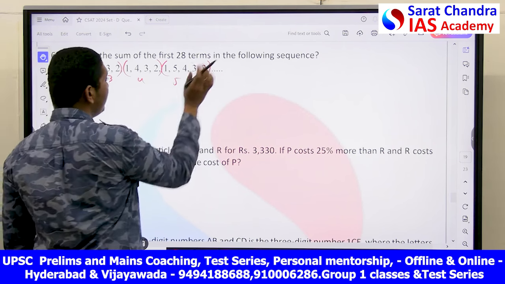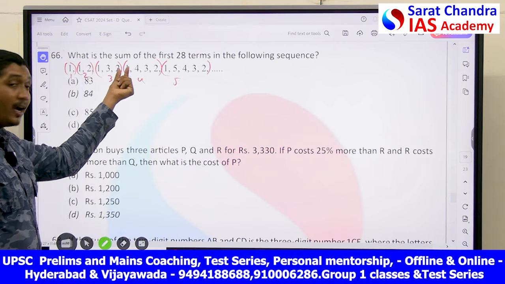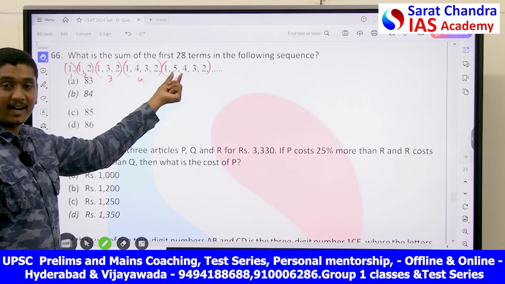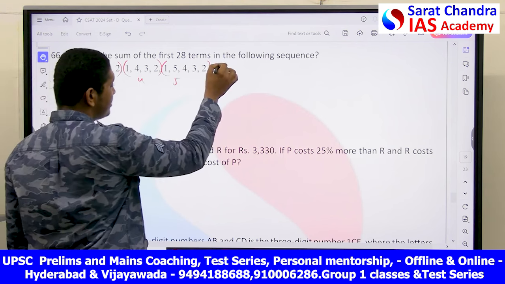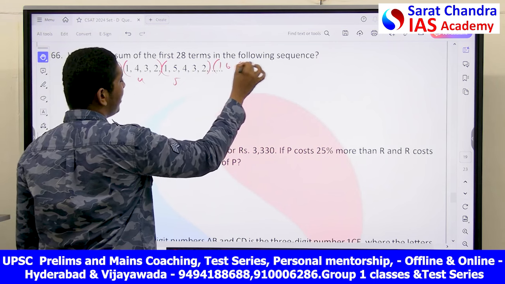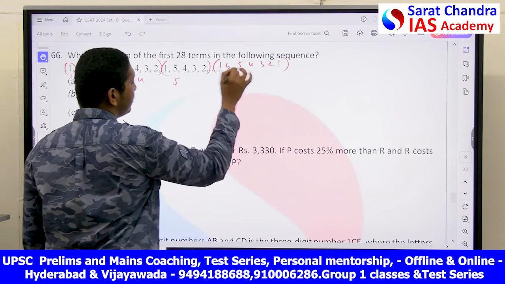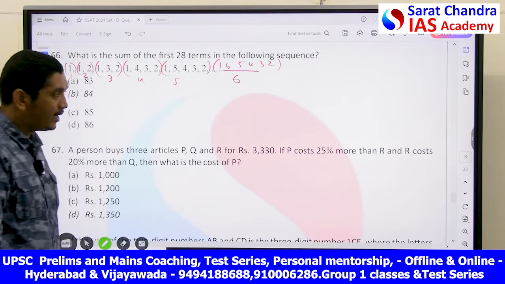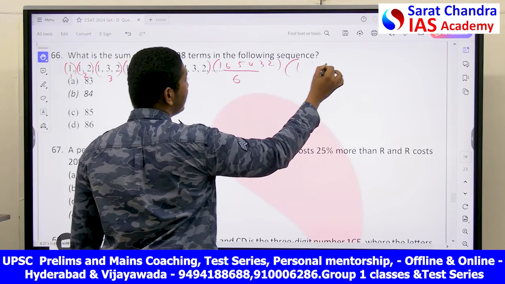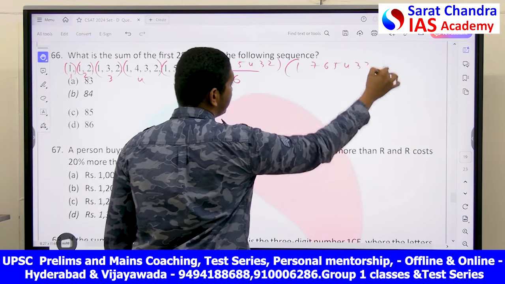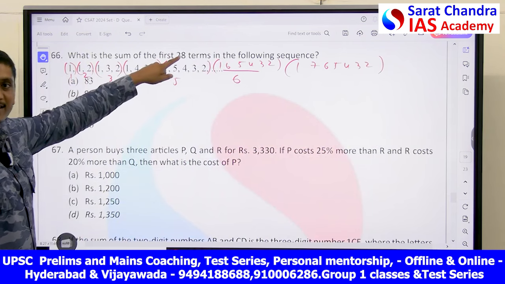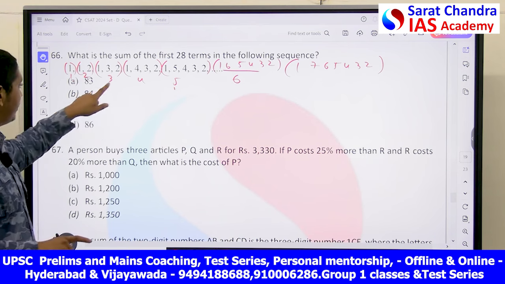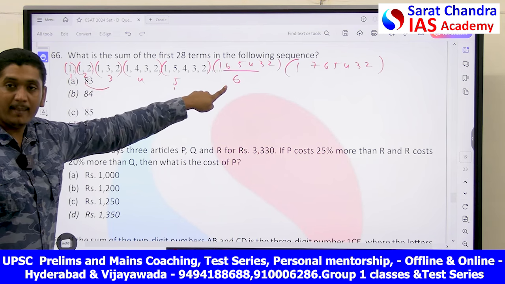Next number will be what? If you see the order, it is starting with 1 and the highest number, then in reverse, highest to lowest. Similarly here, 1, 6, 5, 4, 3, 2, 1. Sorry, 3, 2, till 2 only. How many numbers here? 6. Next, 1, 7, 6, 5, 4, 3, 2. Okay, let's see till the 28th term only. Here, how many terms are done? 15 terms are done till here. 15 terms, how many till here?